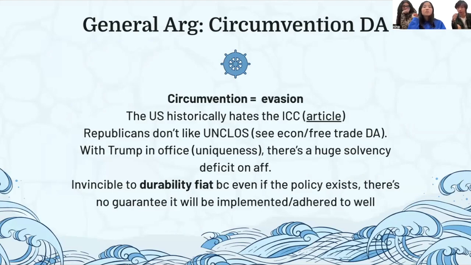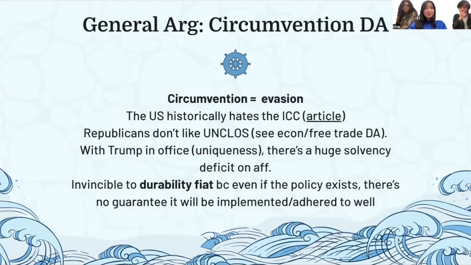With Trump in office, there's a huge solvency deficit on the AF, which is to say that once we're integrated in both of these treaties, the enforcement and the odds of us successfully pulling them off or reaping the benefits are way lower because of the government that we're going to have. So it's invincible to the durability fiat, because even if the policy exists, we're not denying that the policy passes, since that's the fiat ability of the AF, there's no guarantee that it would be adhered to well.